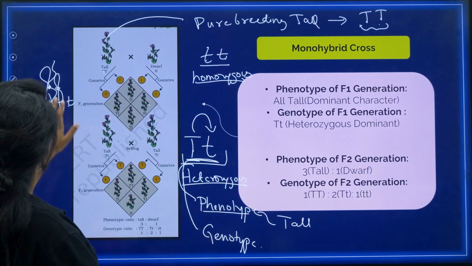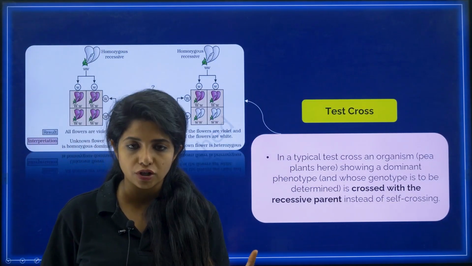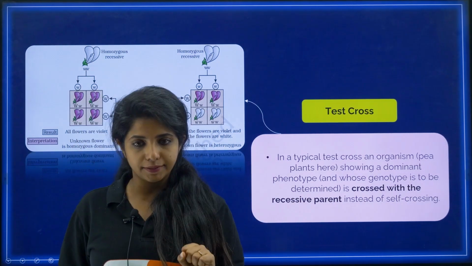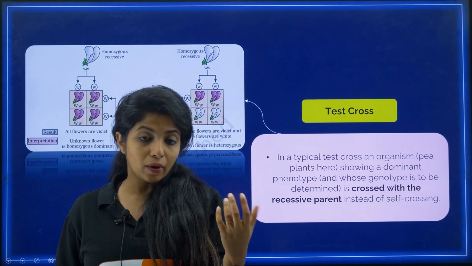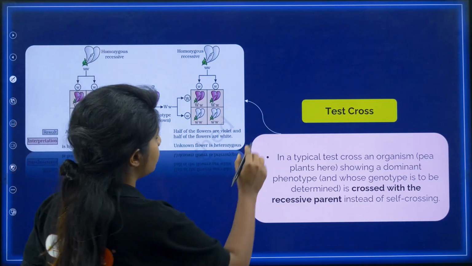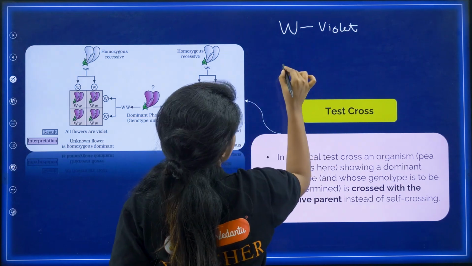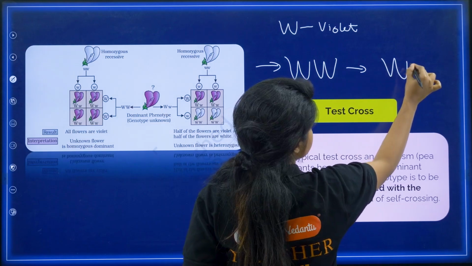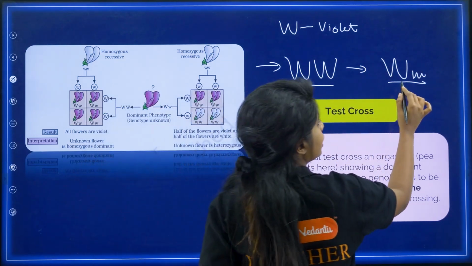Now going ahead, my dear children. There is something that is known as test cross. What do you mean by test cross? Basically, I saw a flower and the flower is violet in color. The plant is having violet color flowers. Now violet, you know, is a dominant trait, but suppose I am saying capital W stands for violet. I have to be sure whether it is having capital W, capital W, or whether it is capital W, small w. That is, whether it is homozygous violet or heterozygous violet.